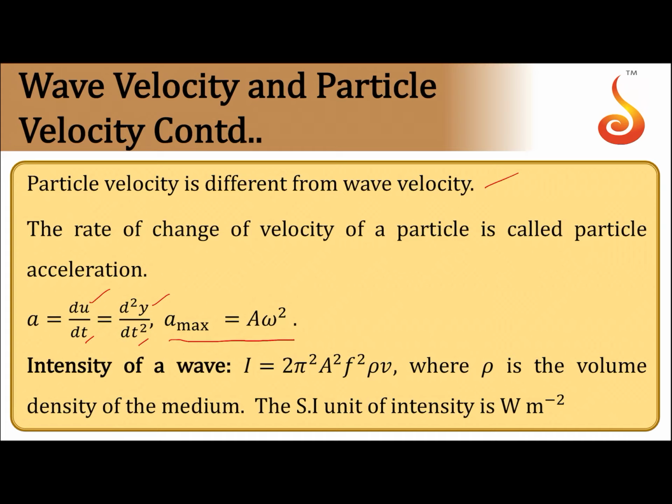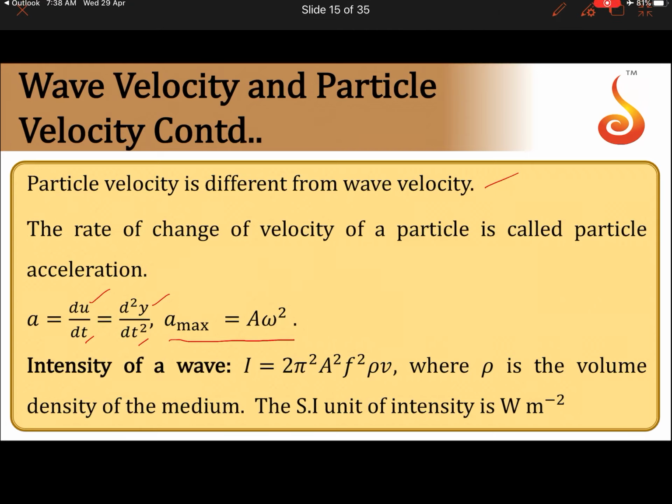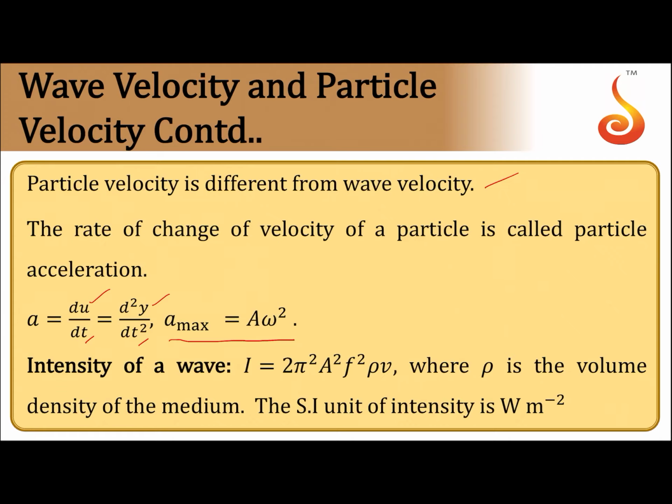Then coming to the intensity of a wave. Whenever a wave propagates, it transports energy and momentum. The quantity which represents the energy transported by the wave is the intensity of the wave. Intensity is defined as the amount of energy transported per unit time through unit area of cross section.